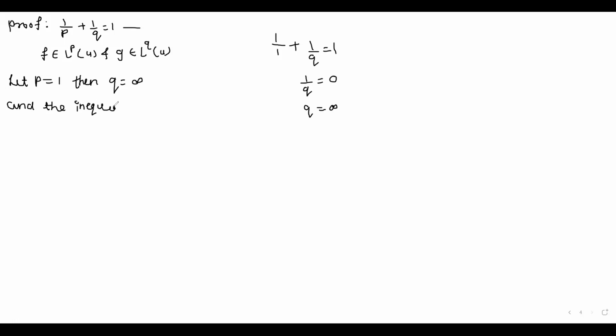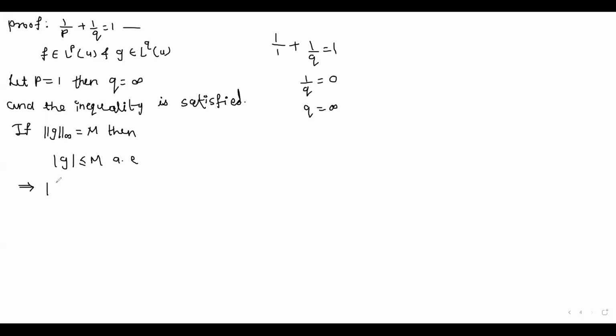And the inequality is satisfied. Now if the norm of g infinity is equal to M, then mod of g is less than or equal to M almost everywhere.